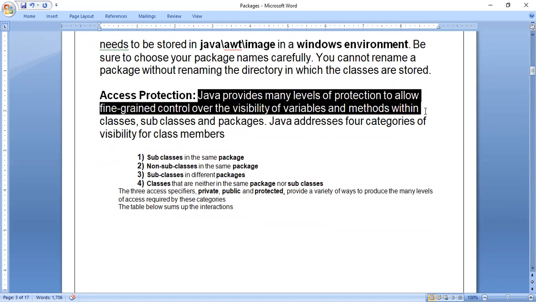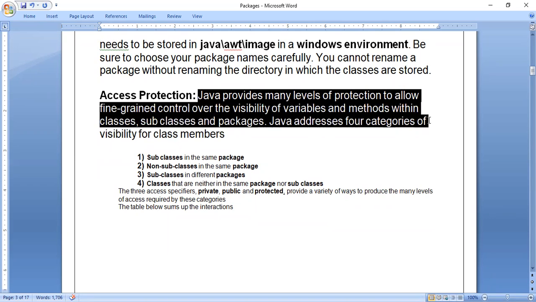Java provides many levels of protection to allow fine-grained control over the visibility of variables and methods within classes, subclasses, and packages. Java addresses 4 categories of visibility for class members. Whenever we write a program, especially in the case of classes and objects, we come across instance variables and methods, right?